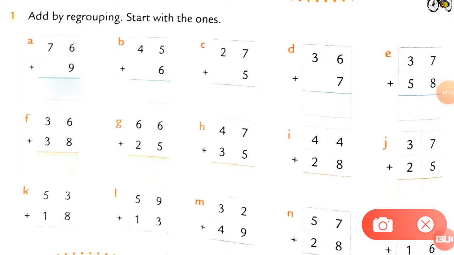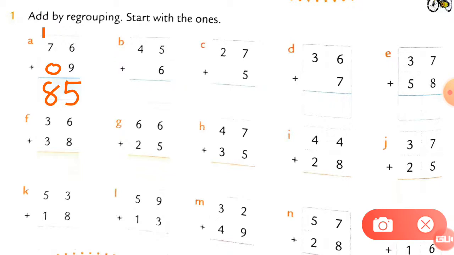And tell me, in the 15 which value is at the ones place? So here number 5 is at the ones place, and this 1 will go as a carry forward. See here, the one box is empty in the tens place, so I put 0 here. Now 7 plus 1 is equal to how much? 7 plus 1 is equal to 8. So the answer is 85 here.